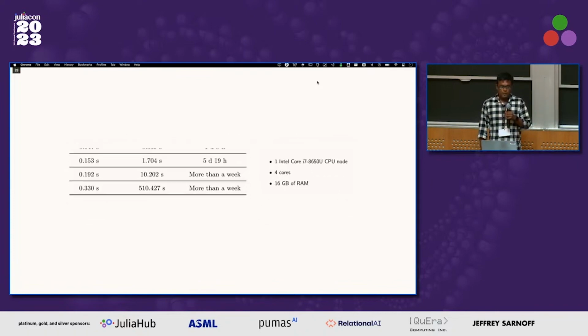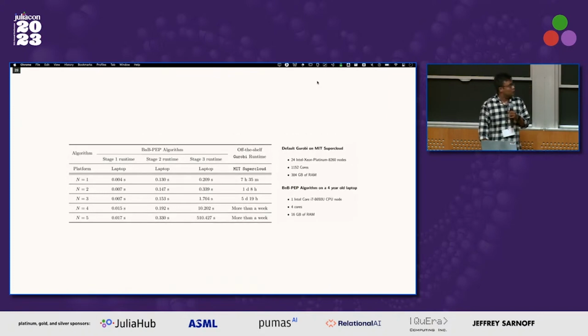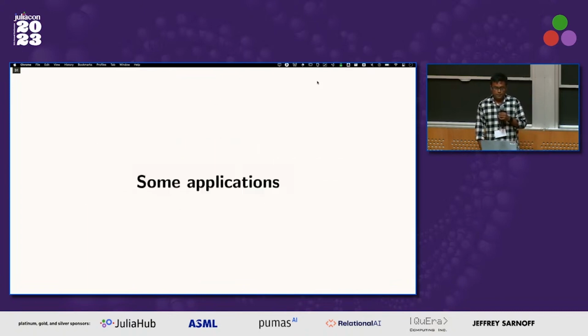I will give one example. This is the optimal method to reduce the gradient of the strongly convex smooth function class. Even though it seems like a very easy problem, we actually did not know what the best method was to reduce the gradient norm squared for the strongly convex smooth function class. I wanted to compare Gurobi versus our algorithm, and ours is much faster. If we compare our algorithm on the worst-case performance measure, we find a near optimal solution in 10 iterations in log scale.